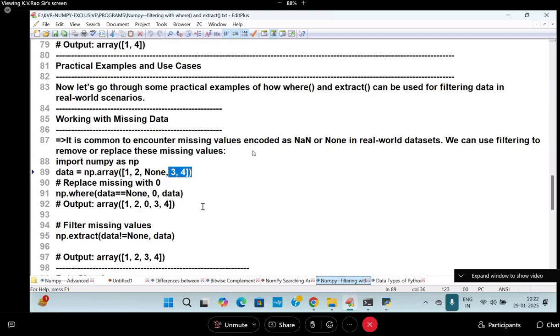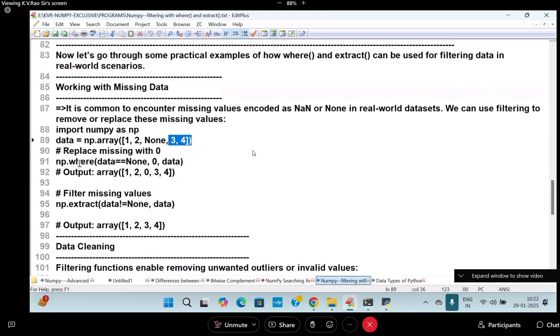Next step. Now you are getting another way. I want to get those values except the missing values. I want to take the students who have given the date of birth. I don't want the students who did not give the date of birth. How do you write it? np dot extract, data not equal to None, and what is that? Data. So take the data. 1 not equal to None, get 1. Next, get what? 2. 2 not equal to None.